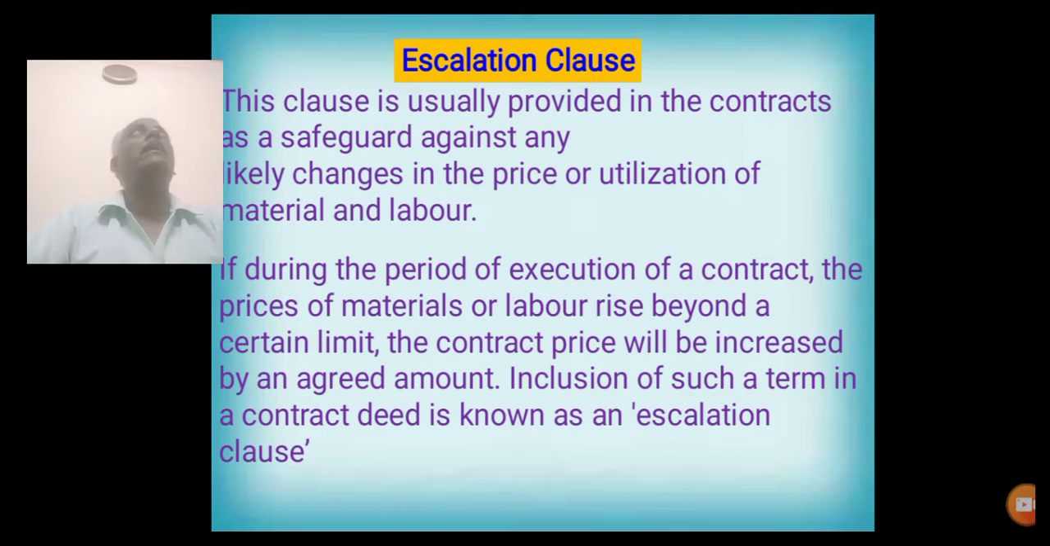Unfortunately, unexpectedly, some price rises may prevail in the market. In that case, the actual contract price is increased proportionally according to the unexpected price increase. This clause provides how much percentage of the total contract price is to be added along with the predetermined earlier contract price. This clause is known as the escalation clause.